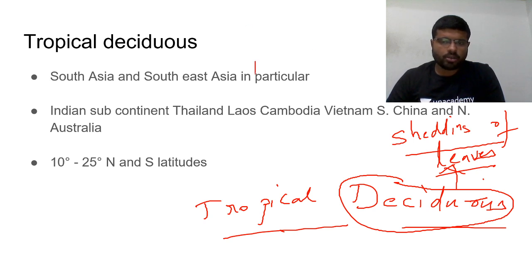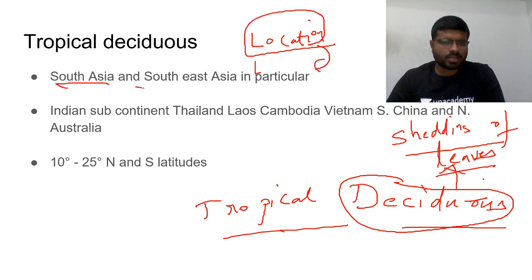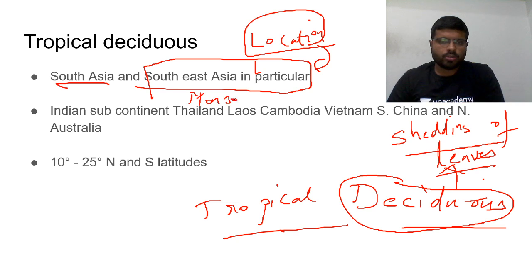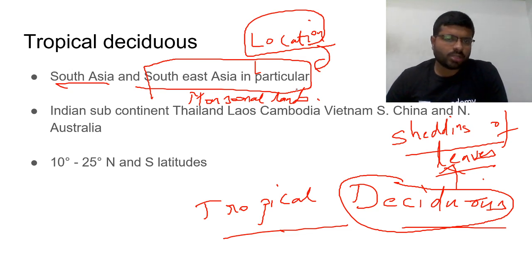Briefly, where is the tropical deciduous biome located? In general, it is South Asia and Southeast Asia in particular, that is, the monsoonal lands. Monsoonal lands will have more deciduous vegetation. That's why in general we can say South Asia and Southeast Asia are monsoonal lands: the Indian subcontinent, and Thailand, Laos, Cambodia, Vietnam in Southeast Asia.